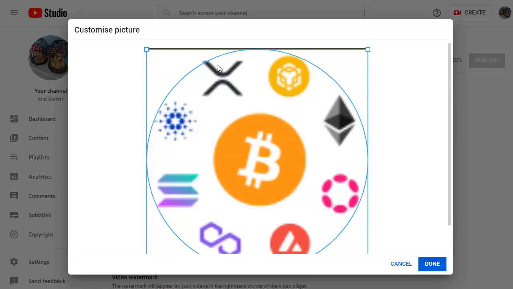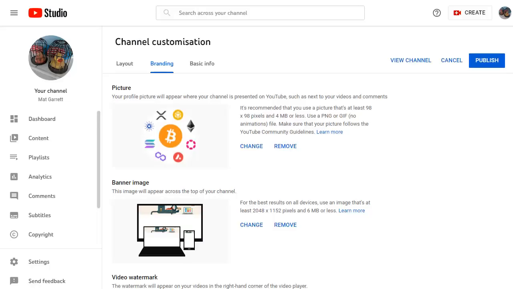This is fine. This is exactly why I designed it as a circle, so that's fine. I'm going to simply click on done. That will now be our picture for our channel. Obviously, as you go through and make these changes, you can click publish with each change so you don't lose the changes, or you can do it all at the end. I'm going to simply click publish now to make sure that stays and I don't lose the changes that I've made. So having hit publish for the picture, I'm now going to choose a new background image as well.